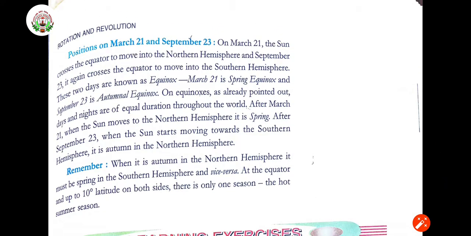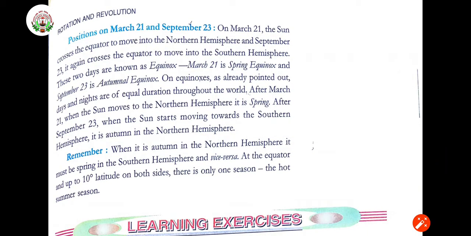Now, the position on March 21 and September 23. On March 21, the sun crosses the equator, right, and moves into the northern hemisphere. And on September 23, it again crosses the equator and moves into the southern hemisphere, right? So on March 21 and September 23rd, it is going to change places. These two days are known as equinox. March 21 is the spring equinox. September 23 is the autumnal equinox.